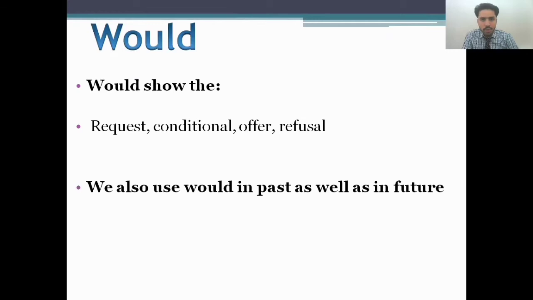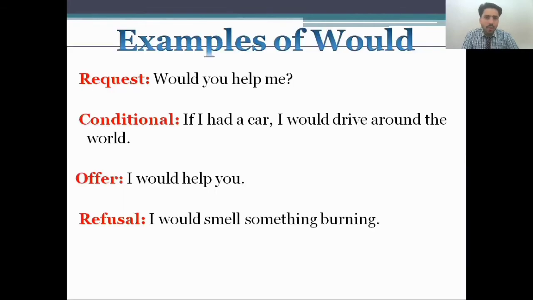And what about when we proceed to the next slide, what does "would" show? Let's see, "would" shows request, conditional, offer, and refusal. We also use "would" in the past as well as in the future. Let's see how, with examples of "would". The request: would you help me? This is all about the request.